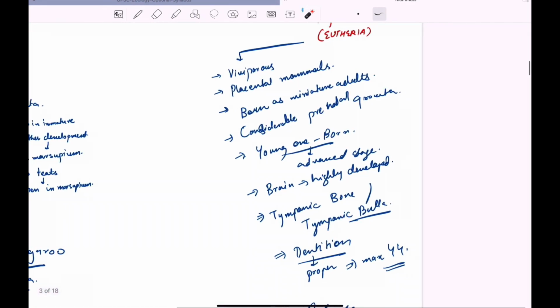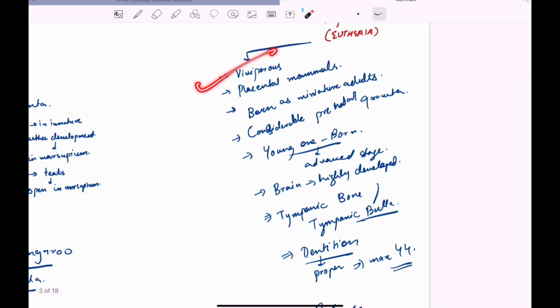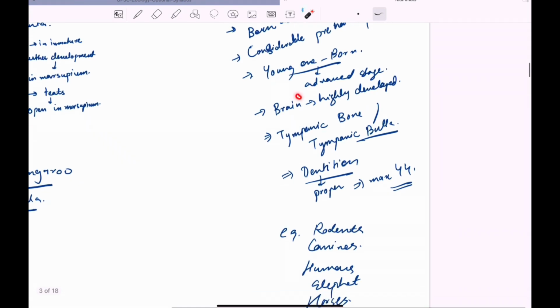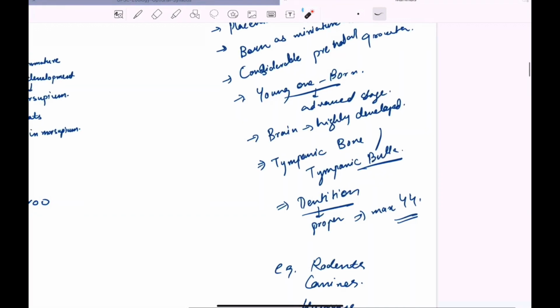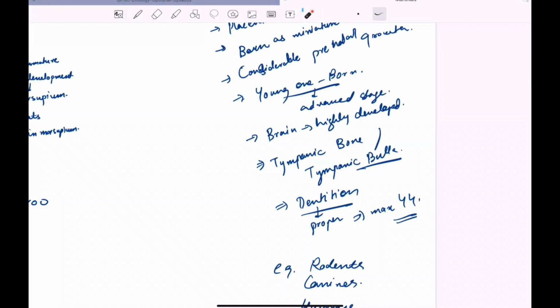Eutheria are viviparous organisms, which include the placental mammals. These are born as miniature adults. They need parental care, and they have considerable prenatal growth, as the gestation period is long for Eutheria. The young ones are born at an advanced stage compared to Metatheria.